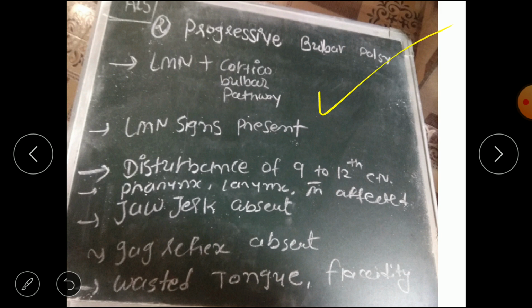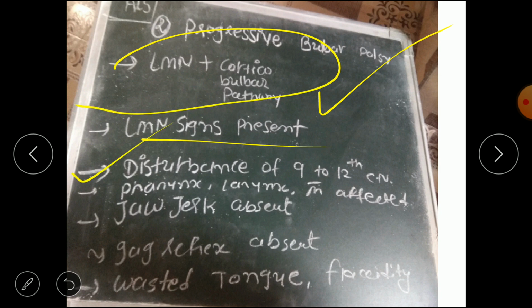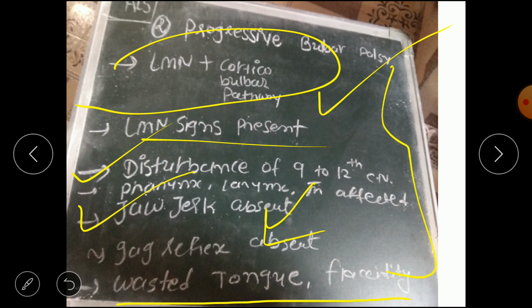Next we will discuss progressive bulbar palsy. So progression up to the bulbar region. The degeneration of LMN plus corticobulbar pathway, so LMN signs are present. The signs are disturbance of the 9th to 12th cranial nerves. So pharynx and larynx muscles are affected, the tongue muscles are affected, the jaw jerk is absent, and the gag reflex is absent because of the disturbance of the 9th to 12th cranial nerves, and the 10th cranial nerve. Then wasted tongue and flaccidity due to the LMN signs. LMN suggests flaccidity, so wasting of the muscles of the tongue. So these are the symptoms of progressive bulbar palsy.